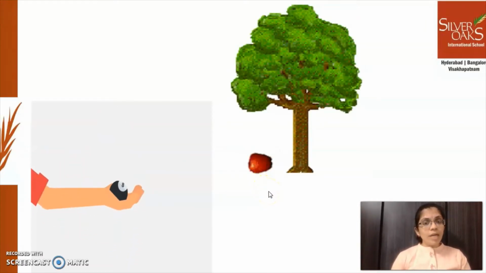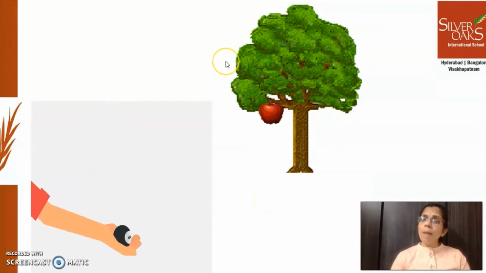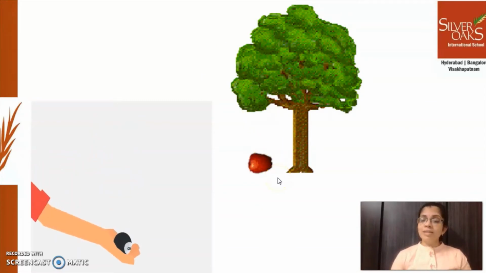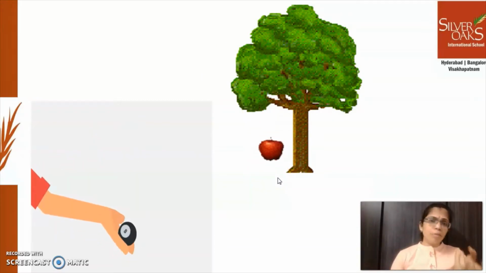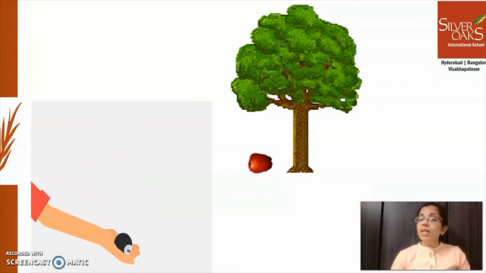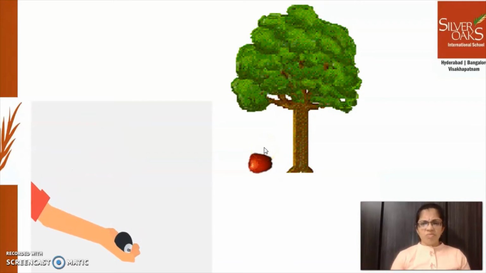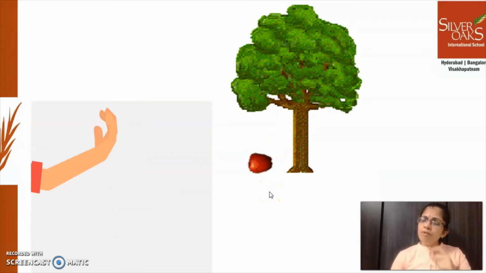Did you ever wonder why the fruit from the tree falls down only? Why doesn't it go up in the air? Why do the fruits, flowers, leaves, everything from the tree fall down only? Why don't they go up in the air, in the sky? What is making it fall down?